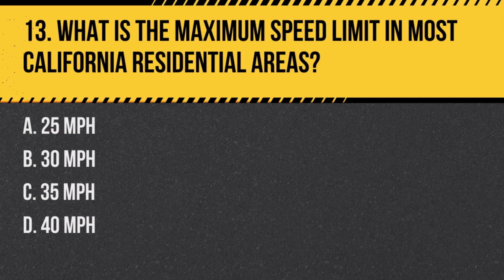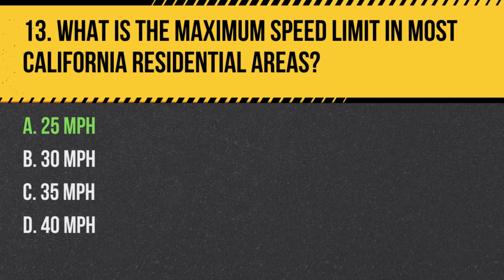Question 13. What is the maximum speed limit in most California residential areas? A. 25 miles per hour. B. 30 miles per hour. C. 35 miles per hour. D. 40 miles per hour.